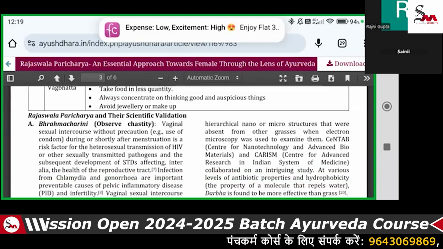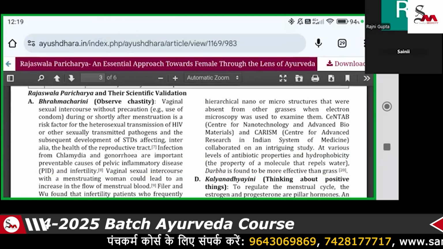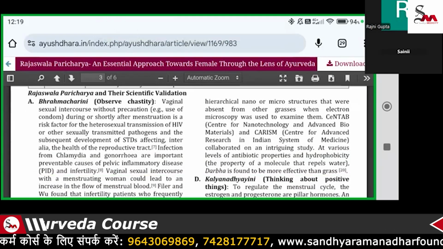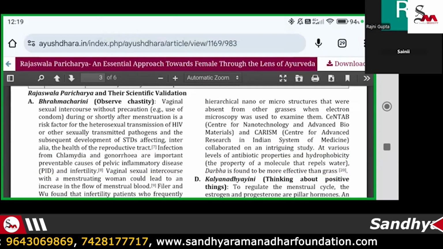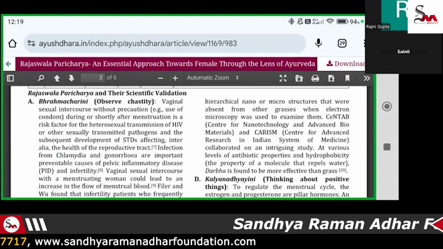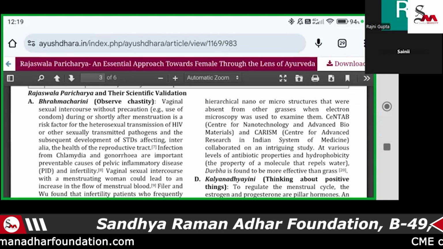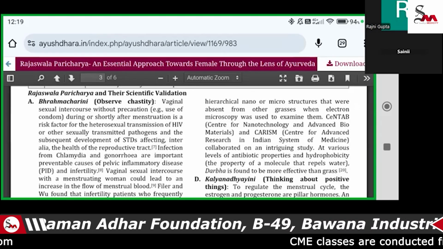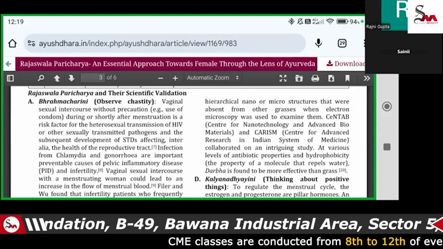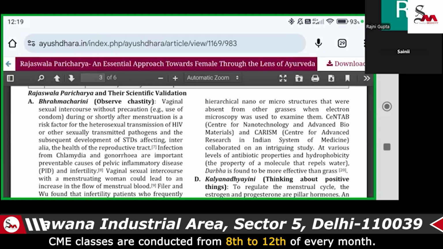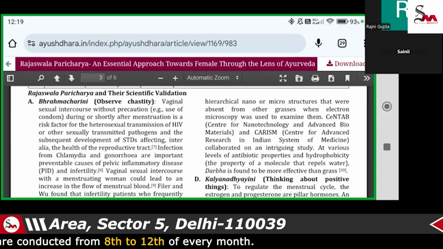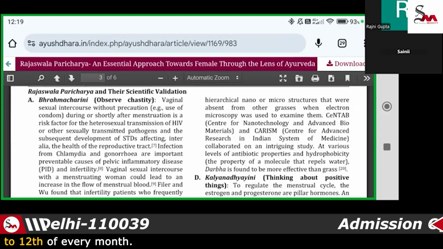So Rajaswala Charya is also mentioned in a scientific way, that is Brahmacharya. They should not go for sexual indulgence without using any type of safety, that is a condom and other things, because it can lead to infection being spread. At that time the os is open, so transmission of disease is very common.